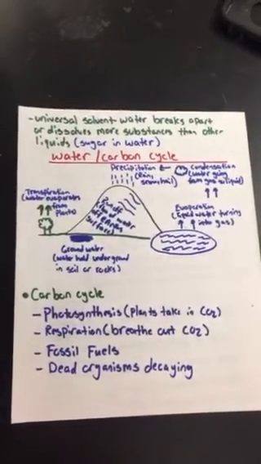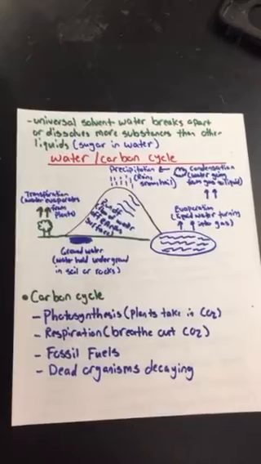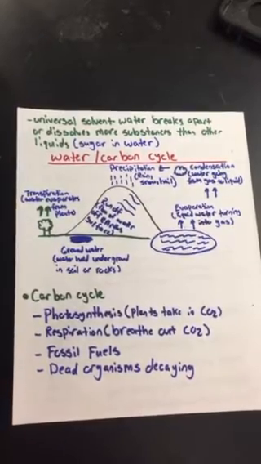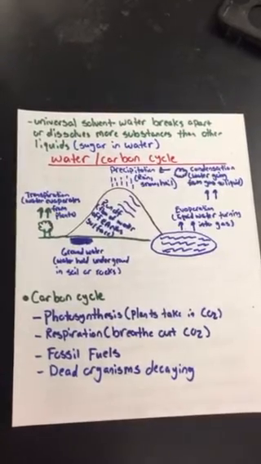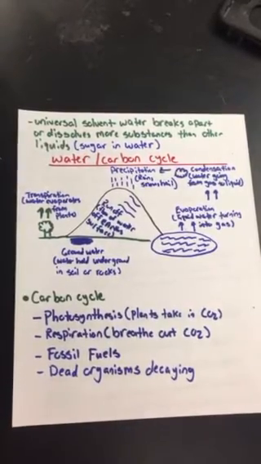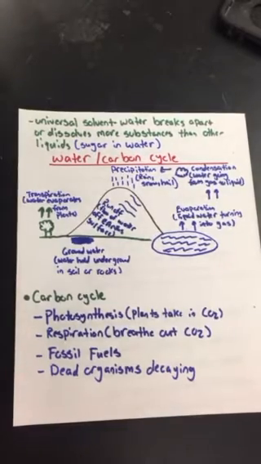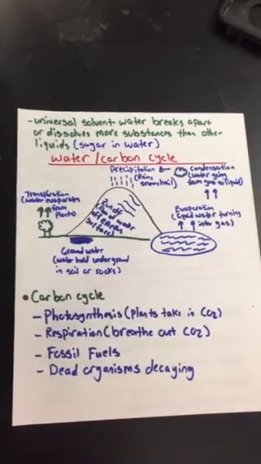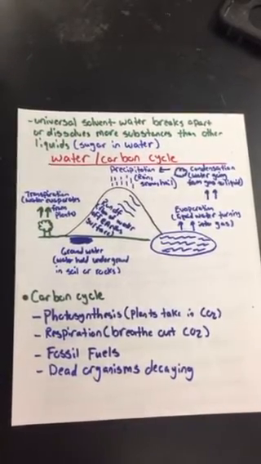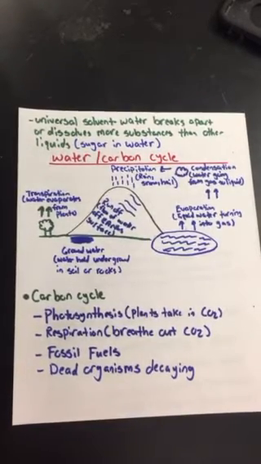The carbon cycle, I didn't really draw it just because there are so many forms in which the carbon cycle can take place. I gave you a couple of examples here with photosynthesis. Remember, plants take in CO2. Respiration is breathing out carbon dioxide. Fossil fuels are released into the air, and dead organisms decay. Those are four main sources of carbon being transferred along the Earth's biosphere. So that sums up our midterm review video for that first one.